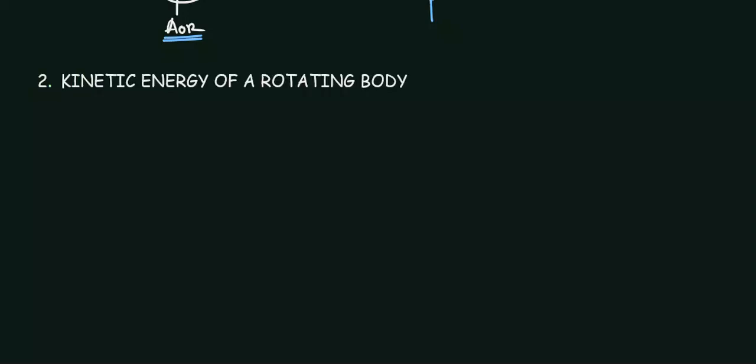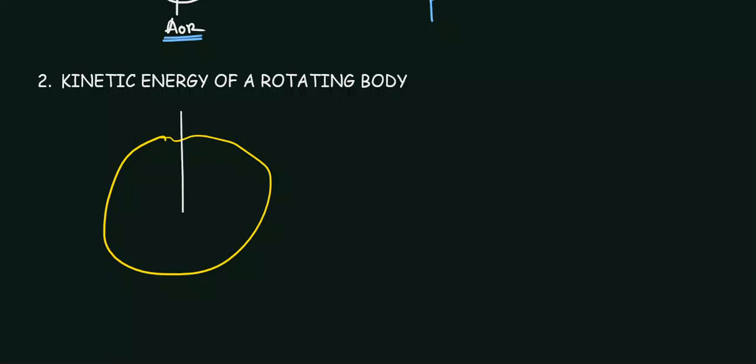The second thing they can ask you is to derive an expression for the kinetic energy of a rotating body. Let's say this is a rotating body, an arbitrary body, and this is the axis of rotation, and the body is moving with some angular velocity omega.